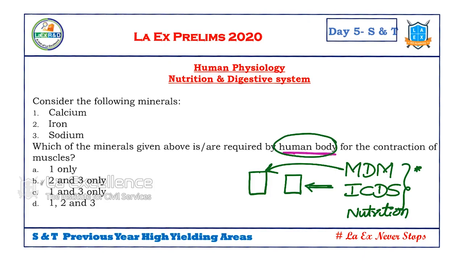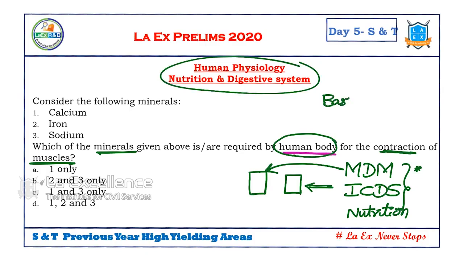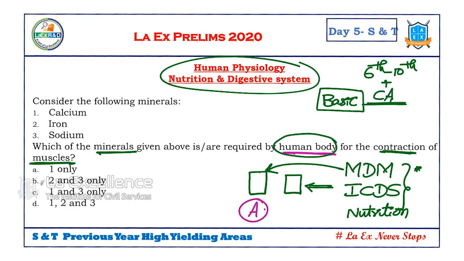See here, which of the minerals given are required by the human body for the contraction of muscles? What are the things that are required for contraction of muscles? Though this is related to basic biology, you can have such questions answered from your current issues. So for that, we need to read the basics 6th to 10th plus our current issues. Both of them we should focus on. For example, recently anemia in children is in news. Though Poshan Abhiyan is implemented, anemia in children is increasing. That is in news.